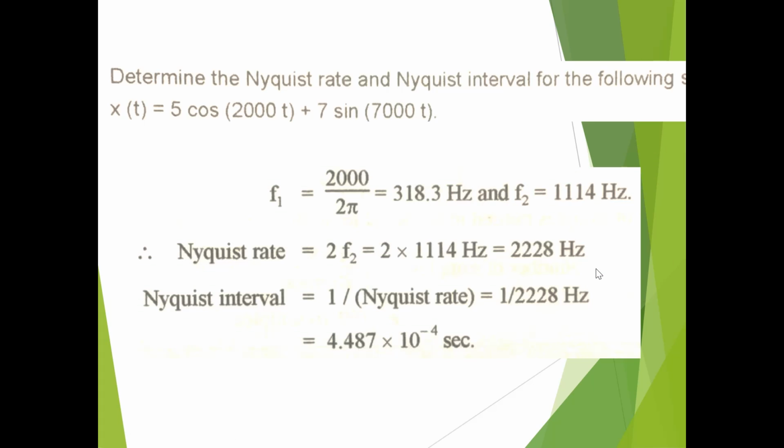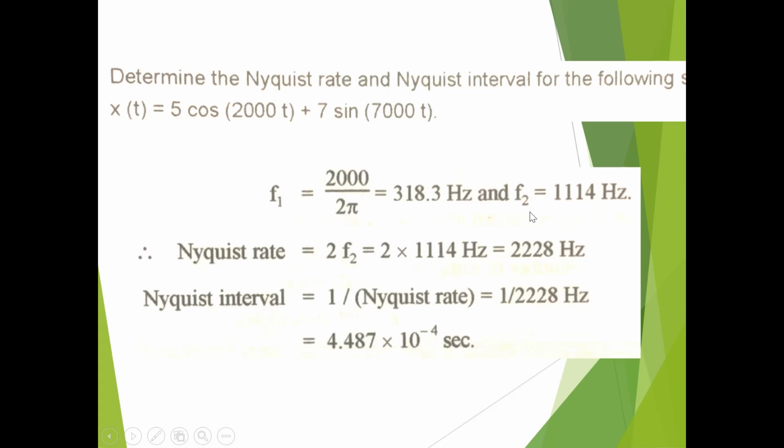Now the last example, depending on the sampling theorem, Nyquist rate and Nyquist interval. Here x of t is given as 5 cos of 2000 t plus 7 sin of 7000 t. We have seen how to find the frequencies for these types of signals. So f1 is 2000 divided by 2 pi, which gives 318, and f2 is 1114 hertz. Obviously we select the higher one, f2, for the Nyquist rate formula.